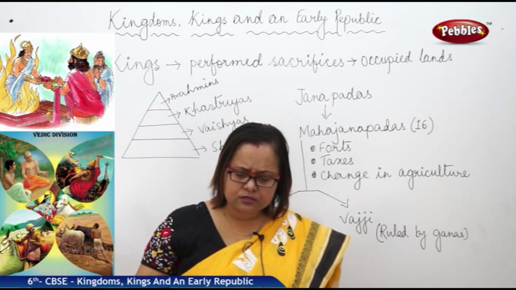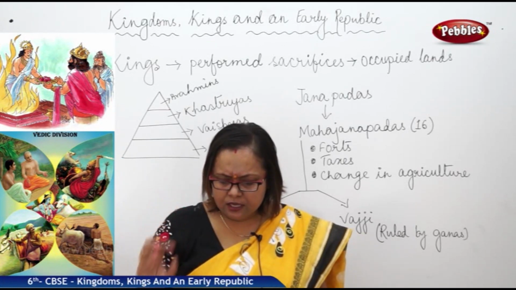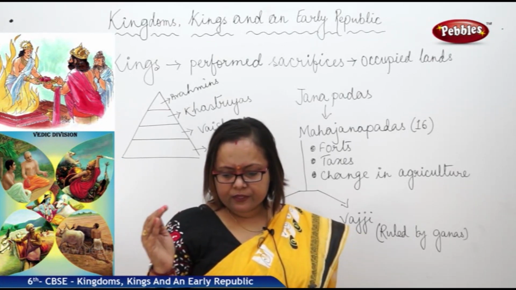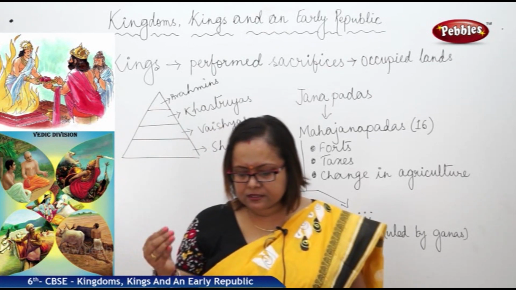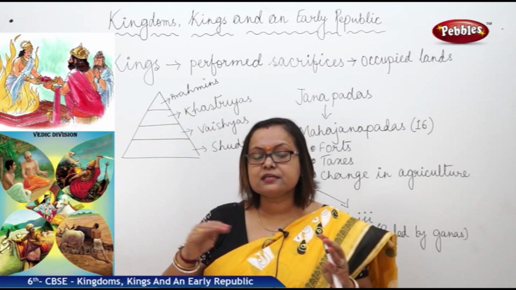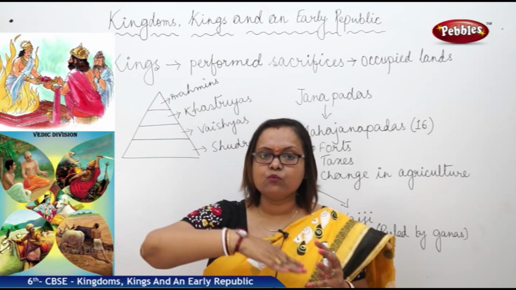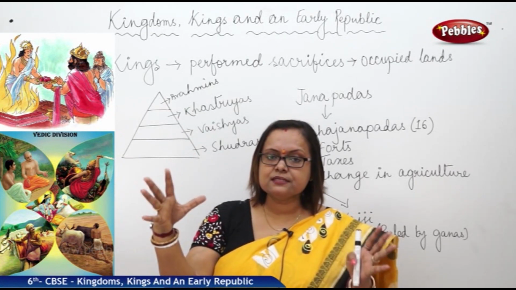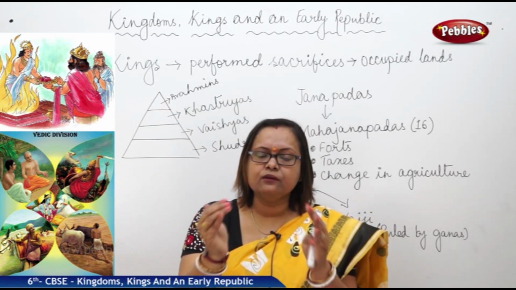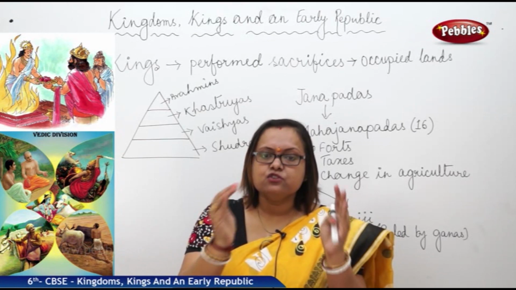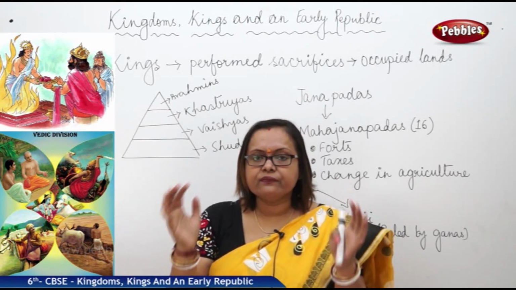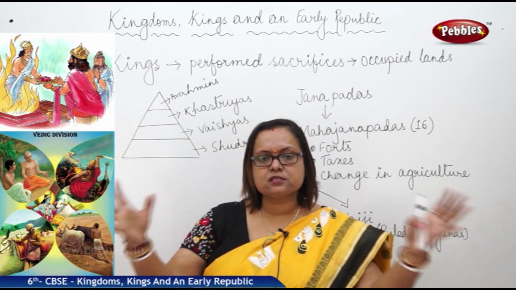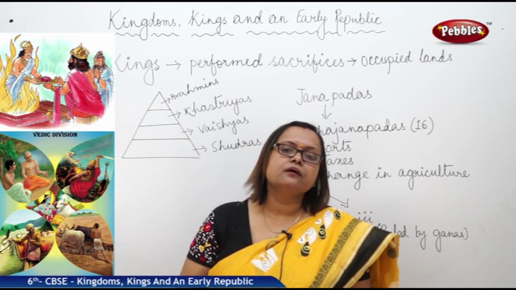There are many Janapadas like that, made of many Janas. Jana literally means the land where people set foot, where they can walk on. Those places combine together to make a Janapada. Janas make a Janapada, and then many Janapadas like that make a Mahajanapada.